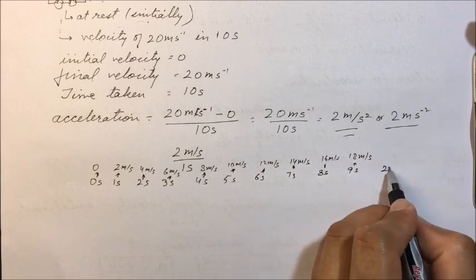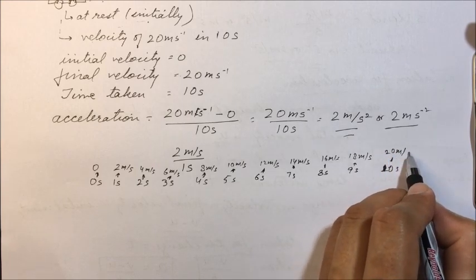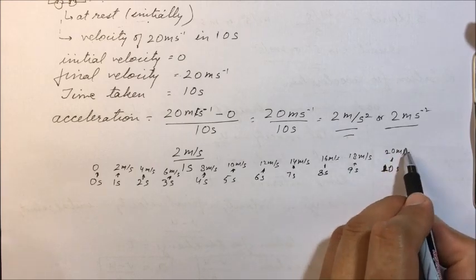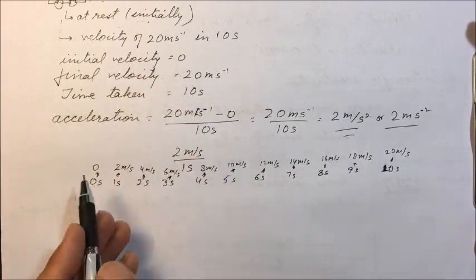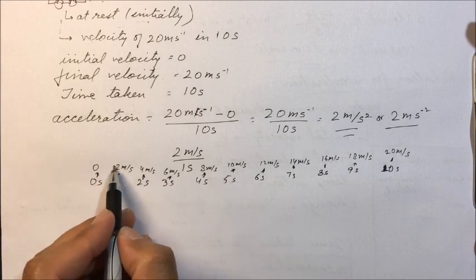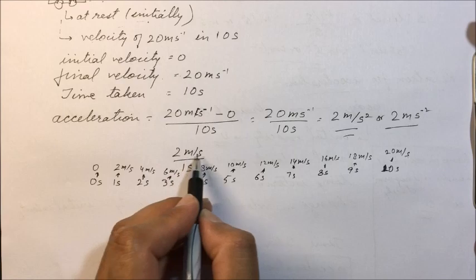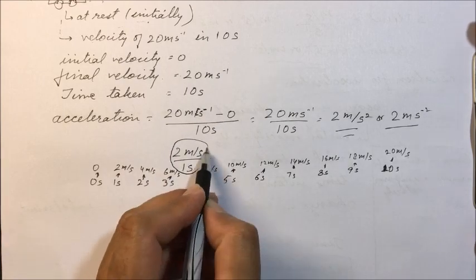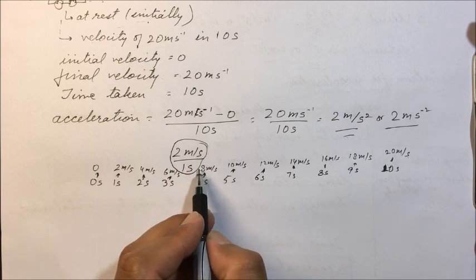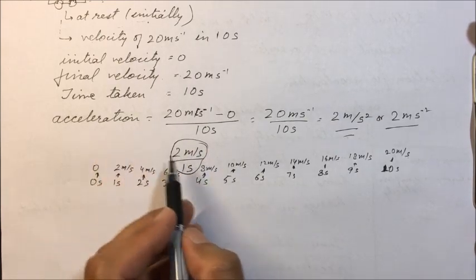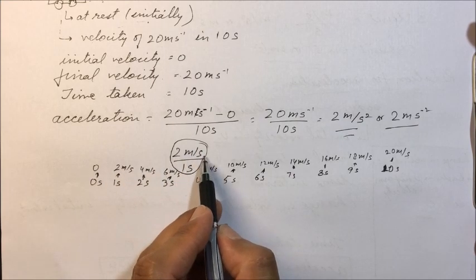And at 10 seconds, 20 meter per second, as given in the question. So in each second, its velocity is increasing by 2 meter per second, and that is the acceleration, 2 meter per second square. Through acceleration we came to know that its velocity is increasing by 2 meter per second in each second.